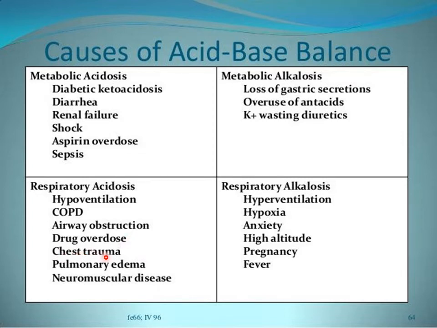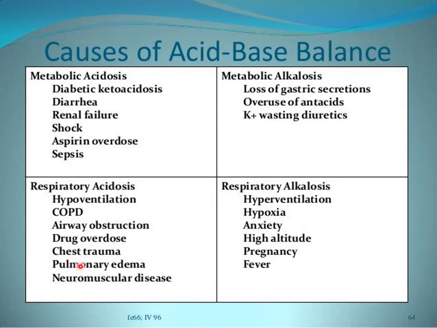So in case of chest trauma, once again chest muscles might be affected, and this will result in decreased ventilation rate, as the patient will not be able to breathe properly or use his chest muscles properly, leading to respiratory acidosis.